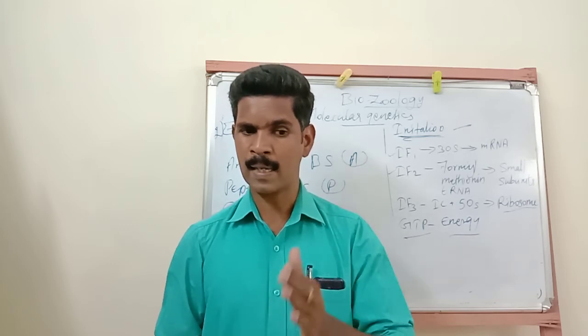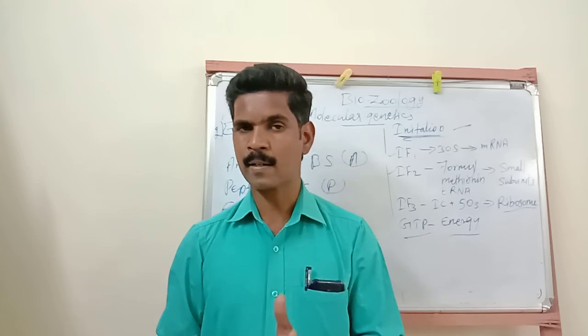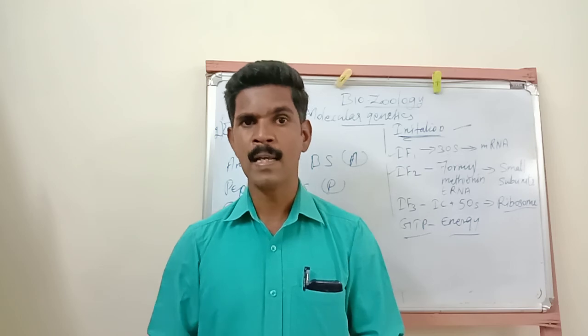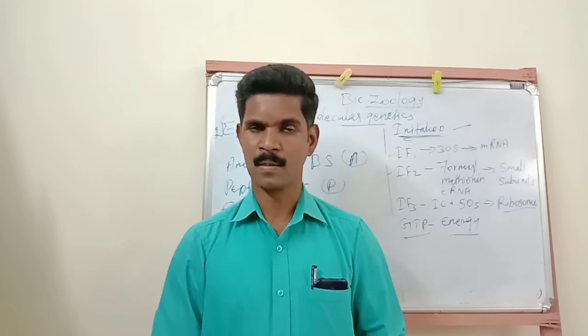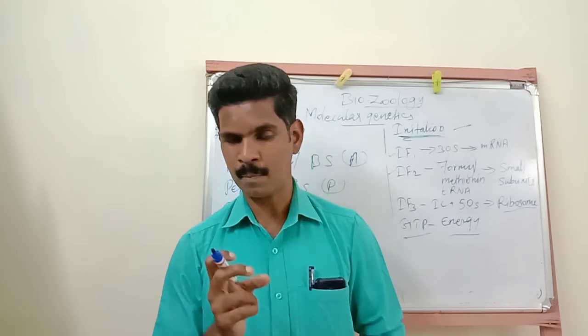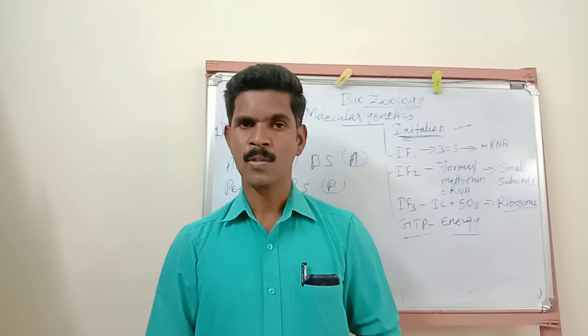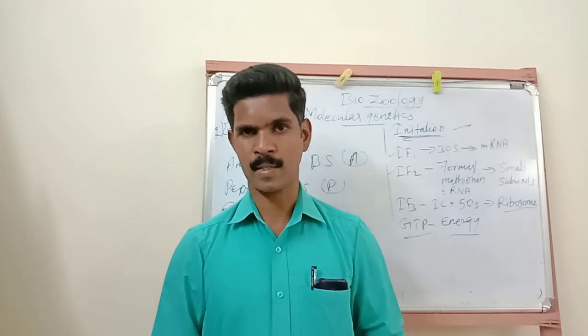Then the RNAs are released from the ribosome. Finally the ribosome is split into its larger subunit and smaller subunit. Understand, my dear students? It is a very important question, explained in big paragraphs, so try to complete this question and answer today itself.